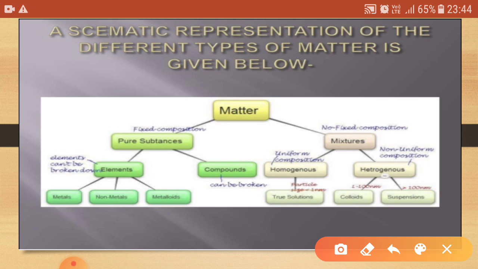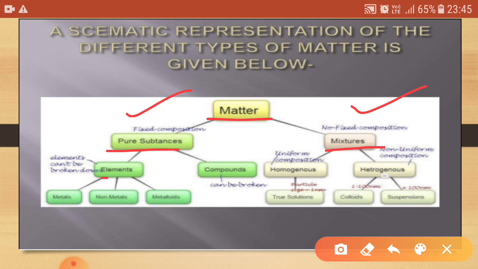Now this matter is further classified into two different types, that is pure substances and mixtures. Pure substances have a fixed composition, but in a mixture there is no fixed composition. These two types are further classified into two types each.